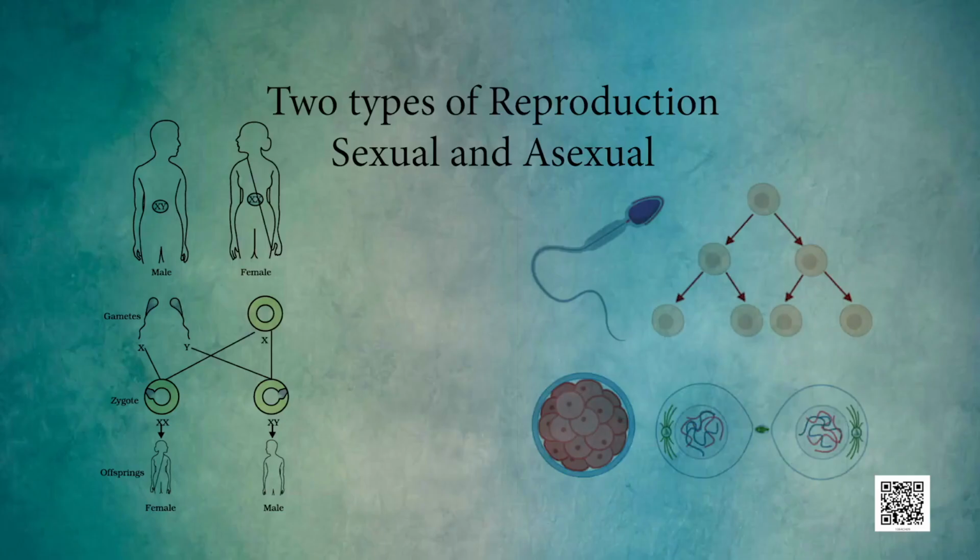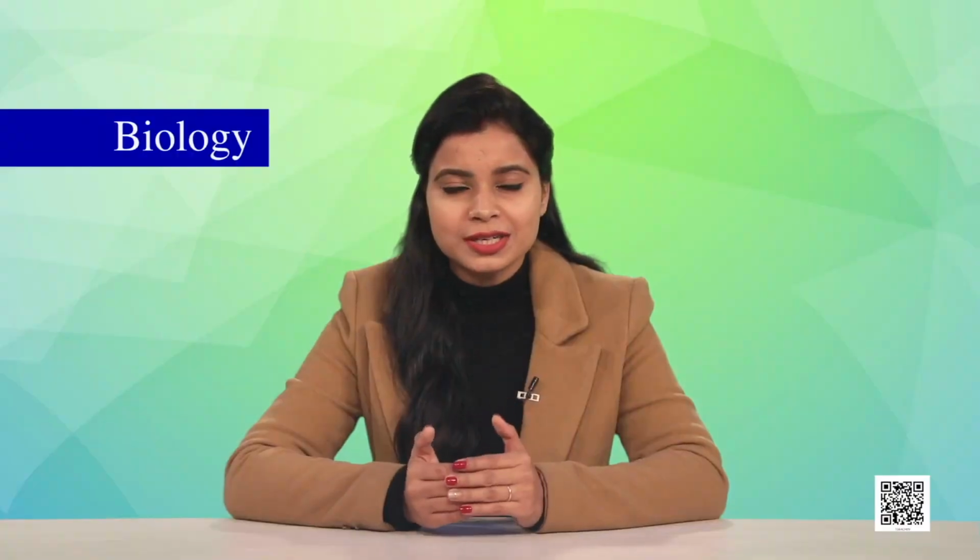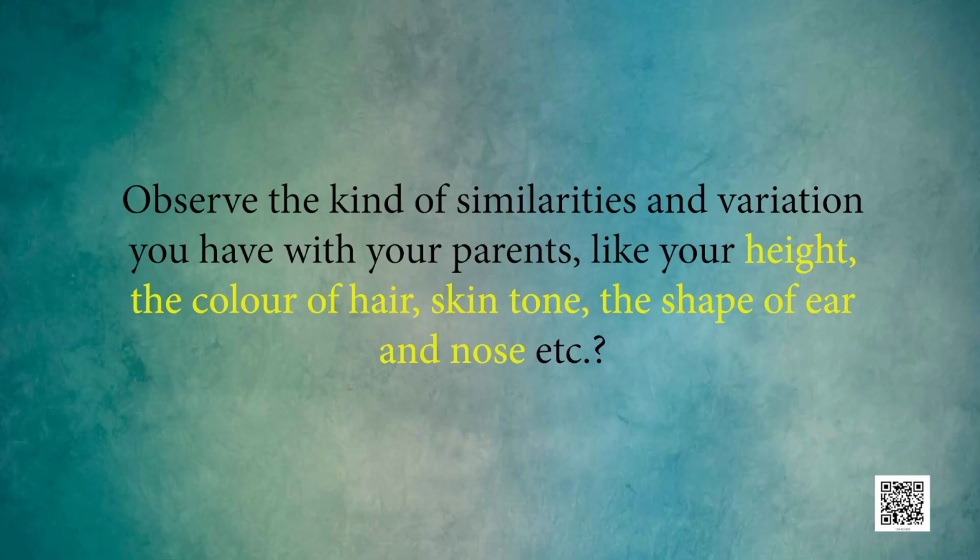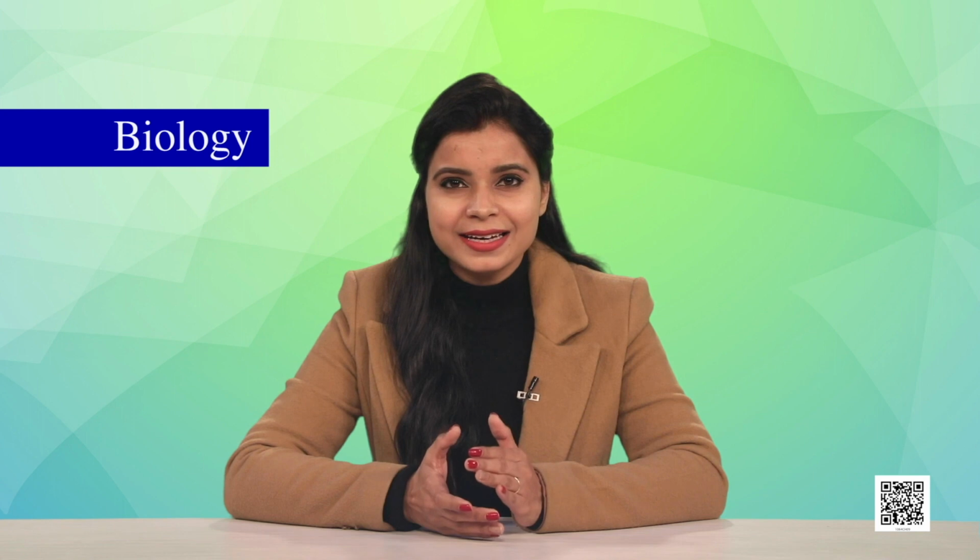As we know, reproduction is of two types, sexual and asexual. We can observe more variation in sexual reproduction. Observe the kind of similarities and variations you have with your parents, like your height, the color of your hair, skin tone, the shape of your ear and nose, etc. Now we will discuss heredity in detail.